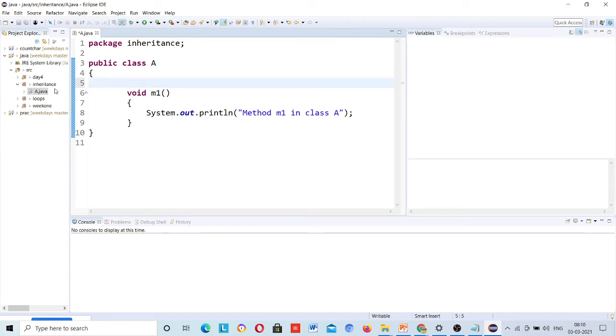This is inside the inheritance package. Suppose I declare int A is equal to 5. Class A has a variable A and method M1. And suppose another method M2.